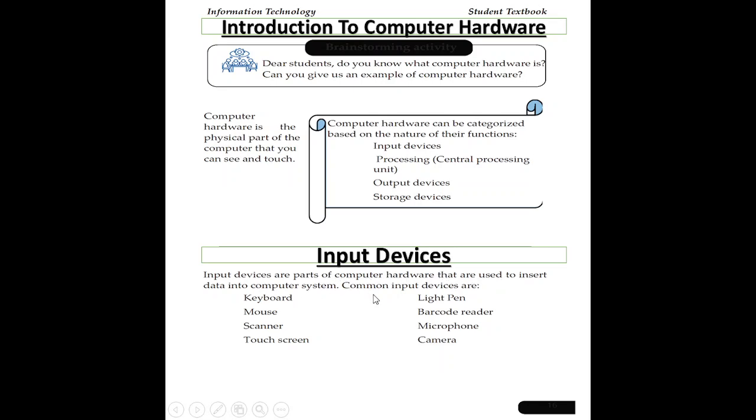For instance, when you prepare data, we use software in parallel. It is possible to use Notepad, WordPad, or Microsoft Word to prepare data. In that case, in terms of computer hardware, we also have to use an input device to input data into the system. Common input devices are the keyboard, mouse, scanner, touch screen, light pen, barcode reader, microphone, and camera. These are all the types of input devices.